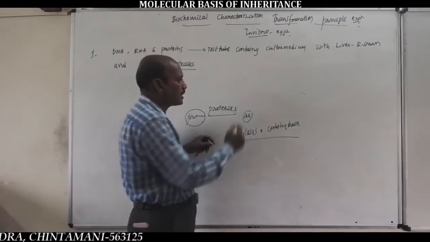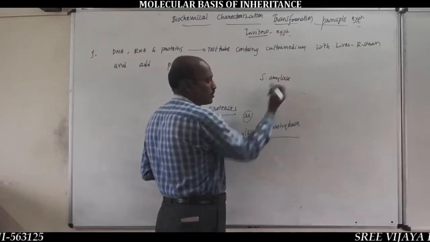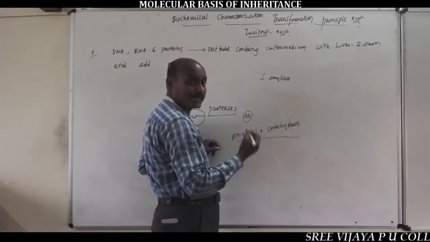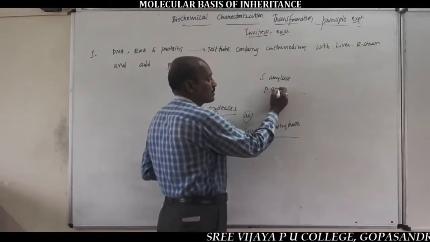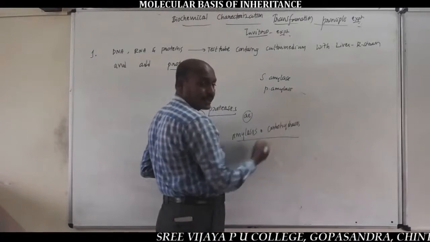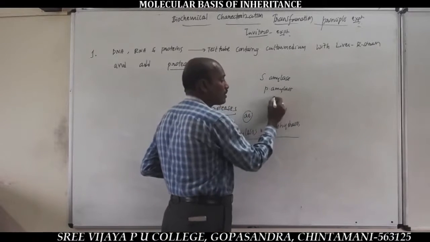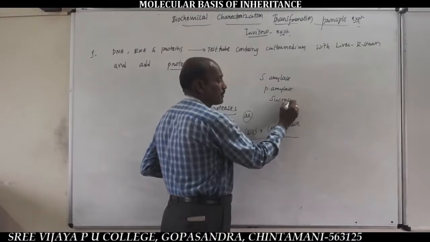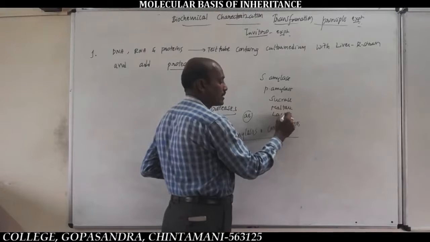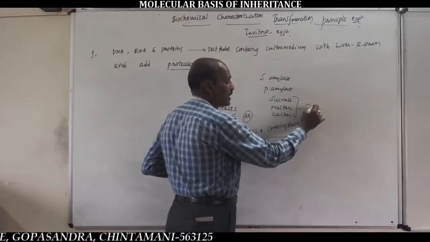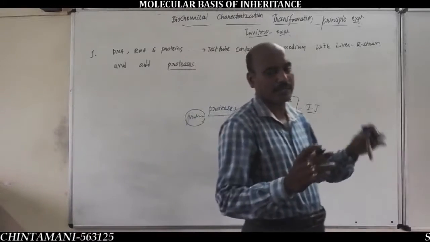Examples of amylases are salivary amylase present in the salivary juice, pancreatic amylase present in pancreatic juice, and sucrase, maltase and lactase of the intestinal juice.